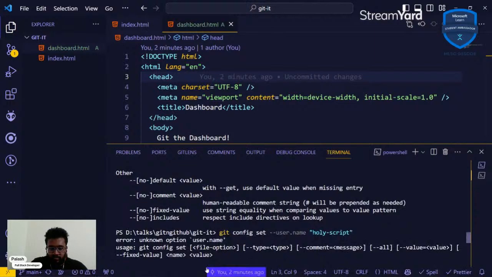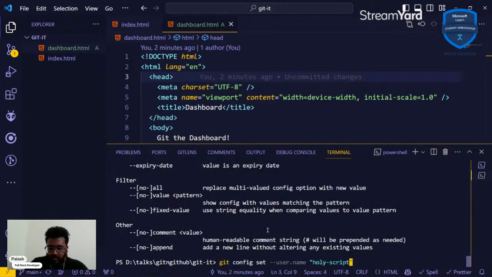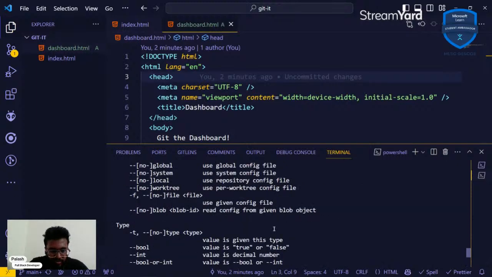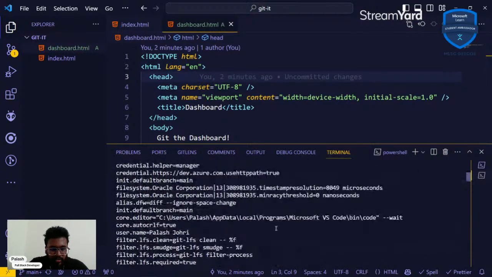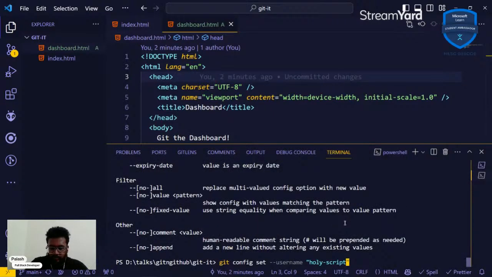Oh, looks like I was wrong again. Silly one. Git config username. I think that's the one. No? Let's try listing that again. Git config.